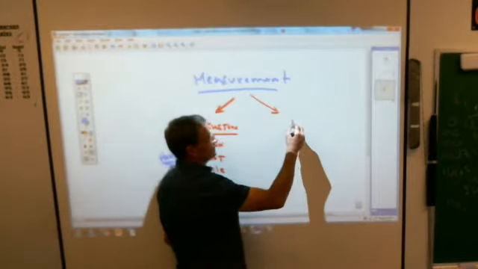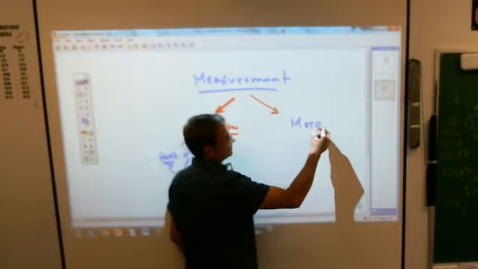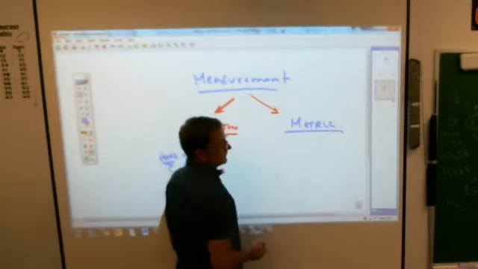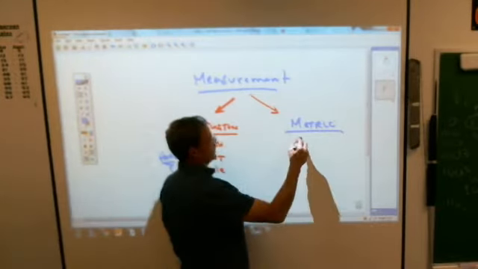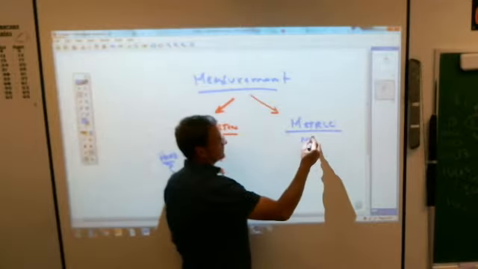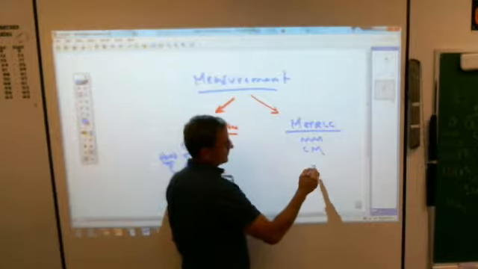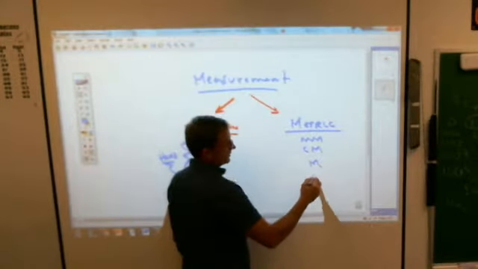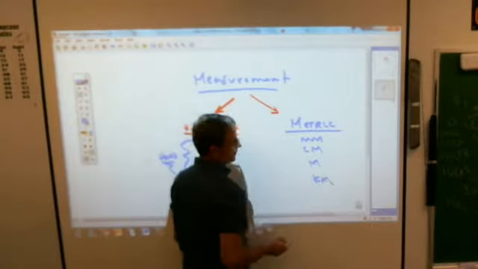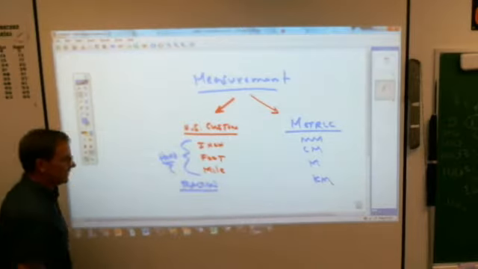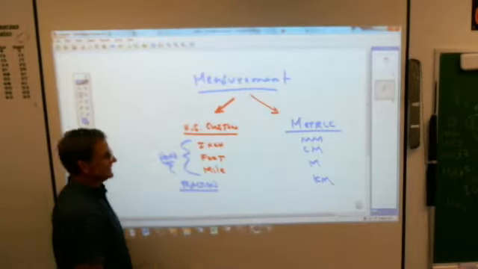Now, the other system, the metric system, deals with millimeters, and we've got centimeters, and we've got other things in there. But we have meters, and we have kilometers. Those are the big four. There are some other ones in there. And the reason why the metric system is used by the whole world is it is easy.